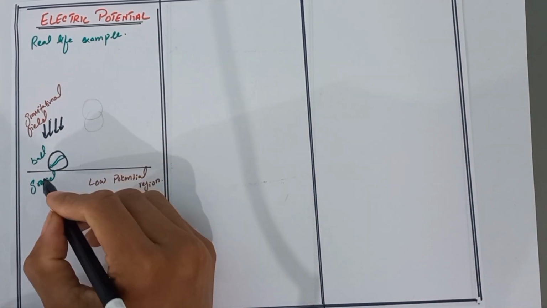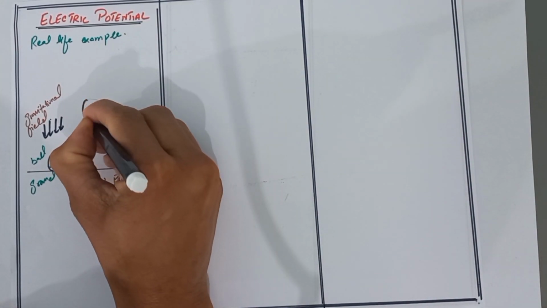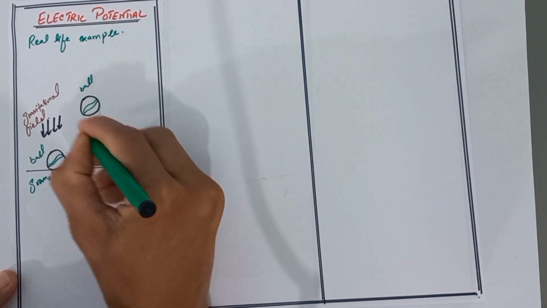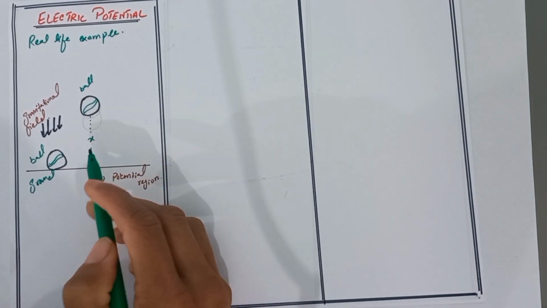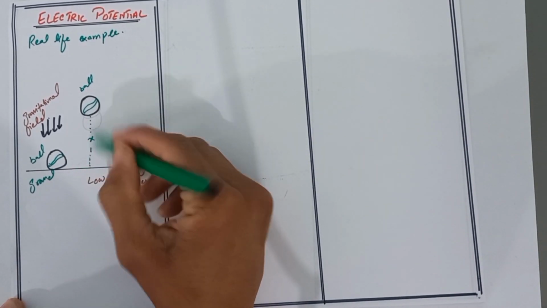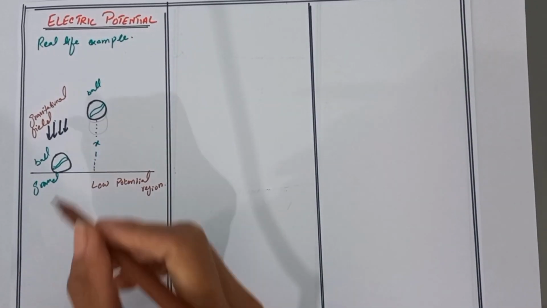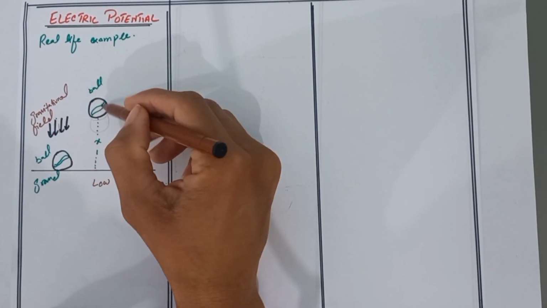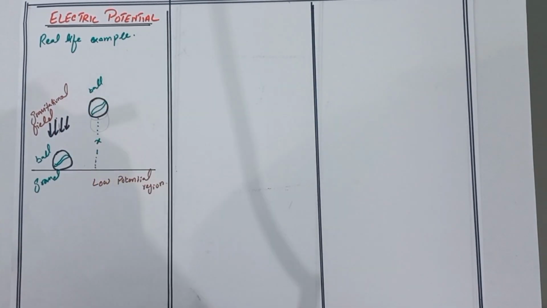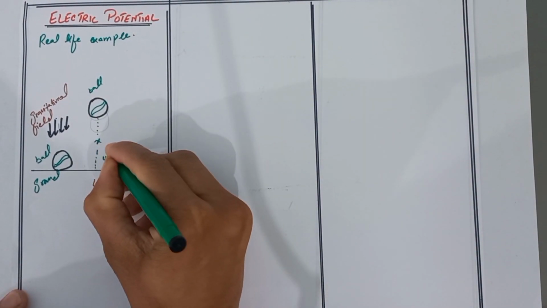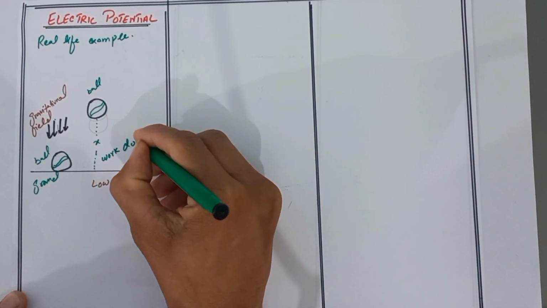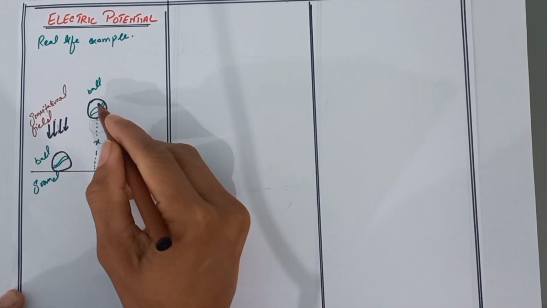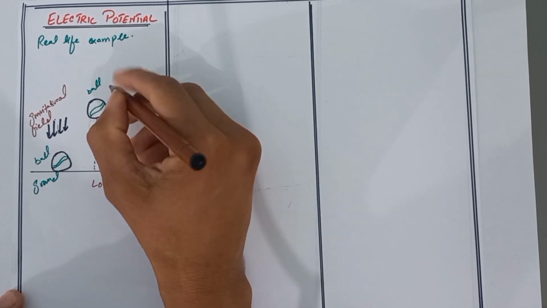Now let me ask you, when you move this ball up to this point X, you exert some sort of force on this ball and you displace the ball to move up against the gravitational field, because the gravitational direction is downward. Thus we say that we have done work to move the ball against the field. Remember that this ball is now above the ground, so we say that it is present at the high potential region.